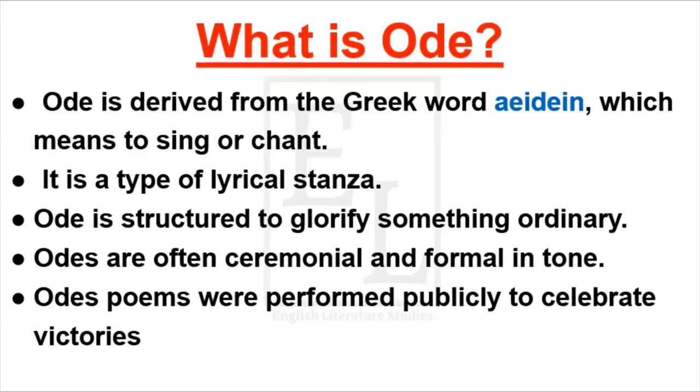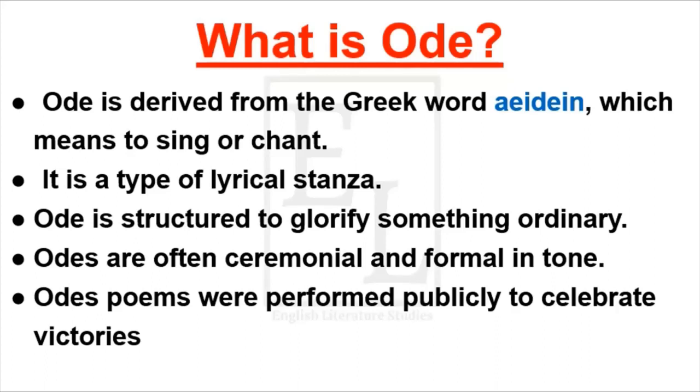Ode is the subcategory of lyric, and lyric is subjective in nature, so ode is also subjective in nature. Ode is structured to glorify something ordinary. When the poet describes an ordinary event, individual, or place in a glorified manner, that is called ode.